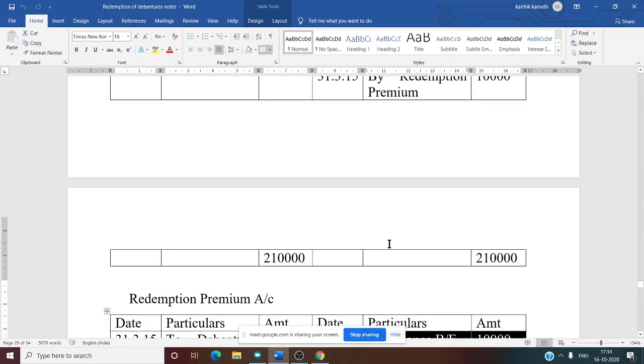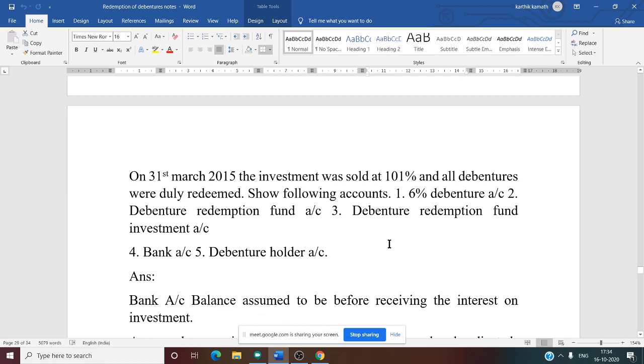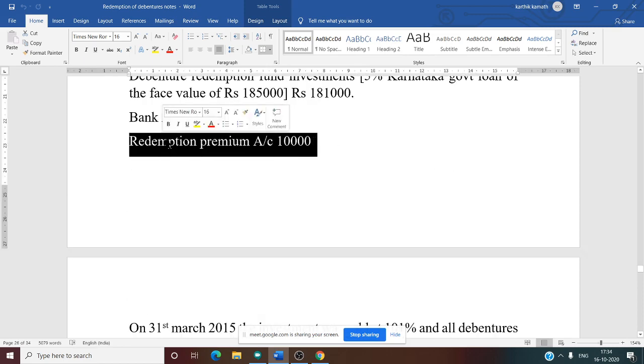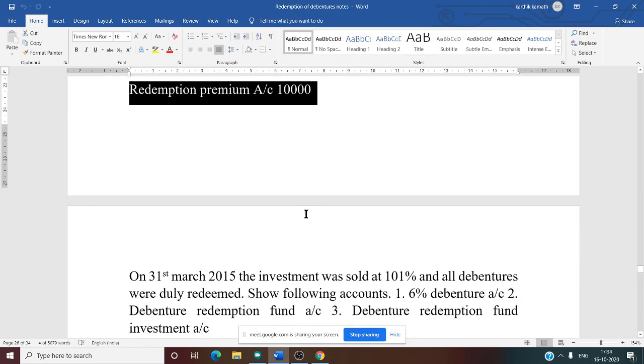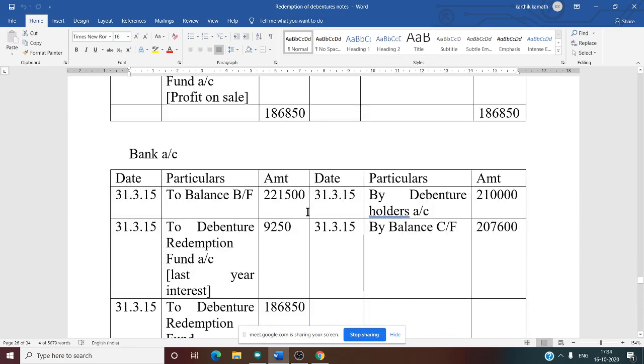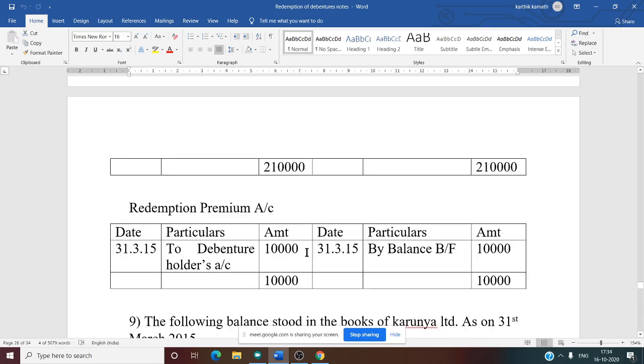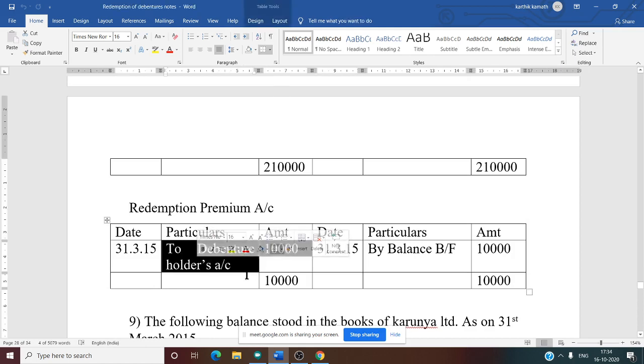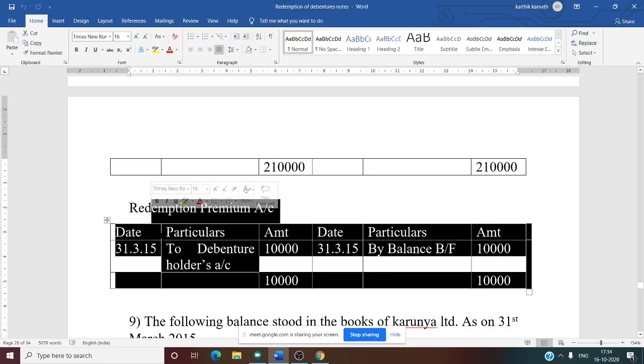This 10,000 is given in the question. Redemption premium 10,000, so write it in the credit side of the redemption premium account. Then after that, this premium is paid to the debenture holder. That is redemption premium account debit to debenture holder, debit side 10,000. Redemption premium account is also closed.